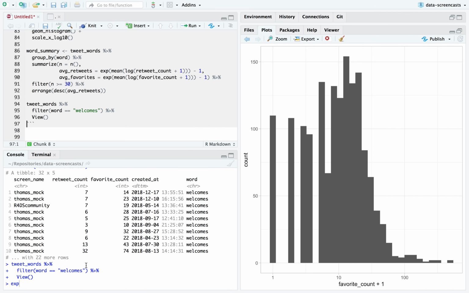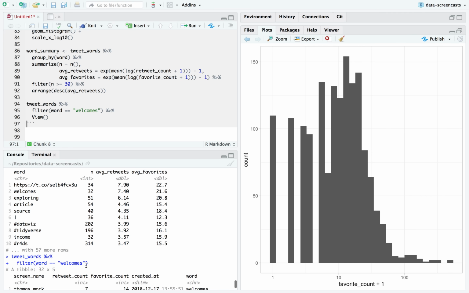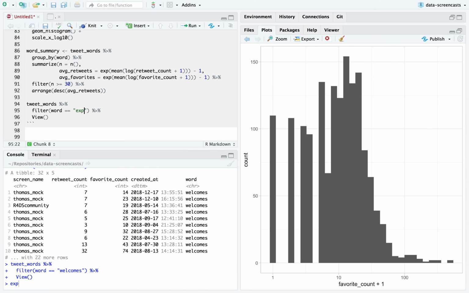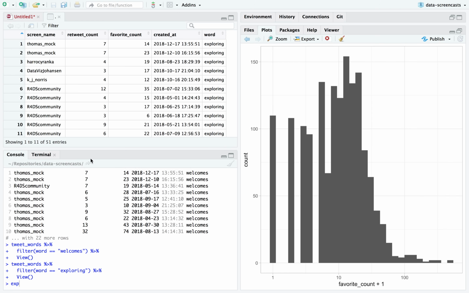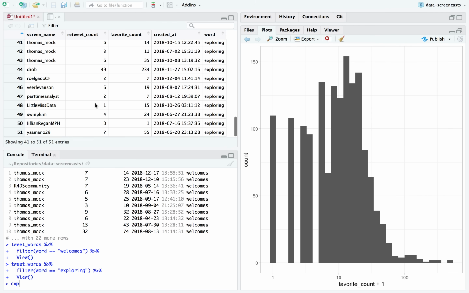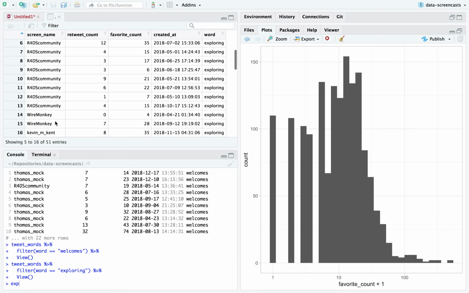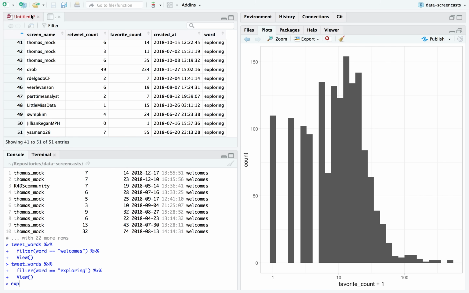So those tend to get an unusual number of retweets. Nice. So then I'm guessing it's probably similar for words like exploring. Yeah, it's often Thomas Mock, sometimes R4DS community. So these are, I think, lots of things that are more official posts.